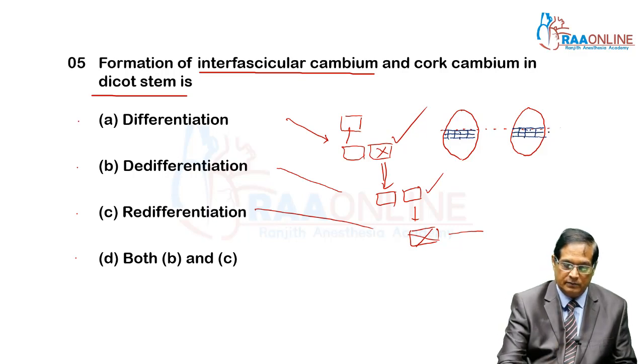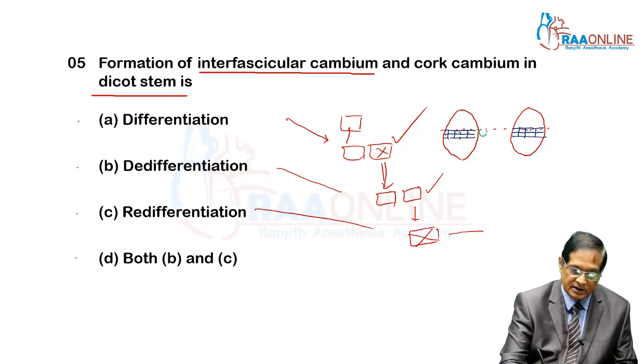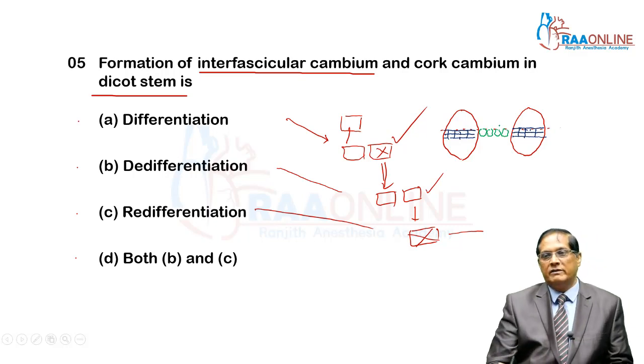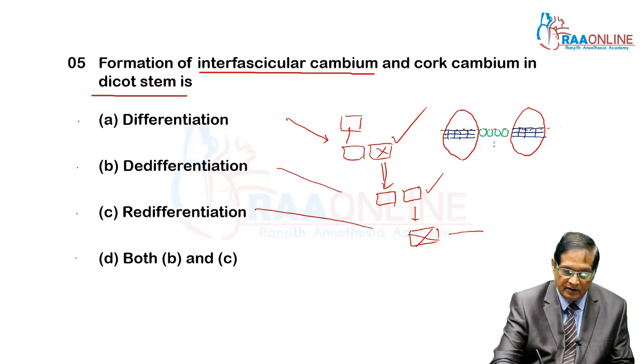In between them, medullary rays are present. These are parenchymatous medullary rays, and the power of division is lost in them. These are the cells of the medullary rays.